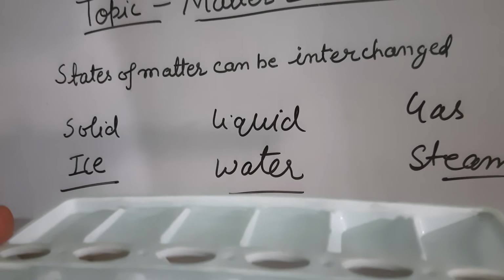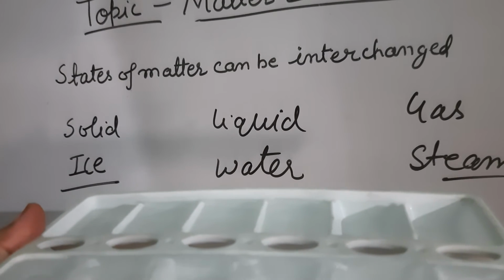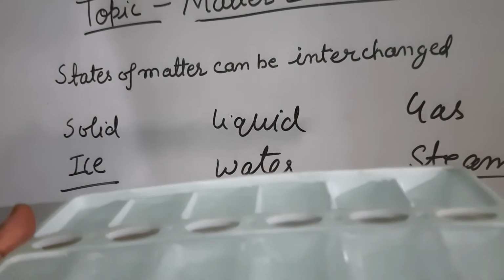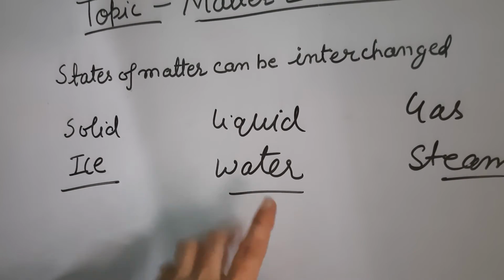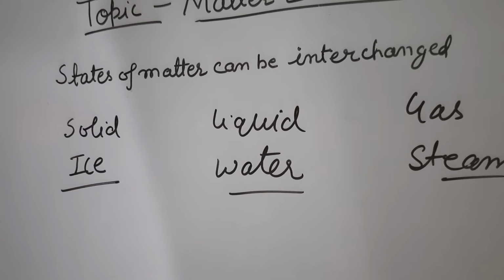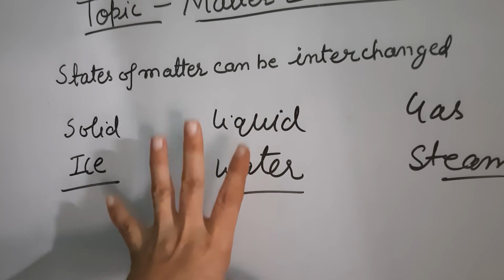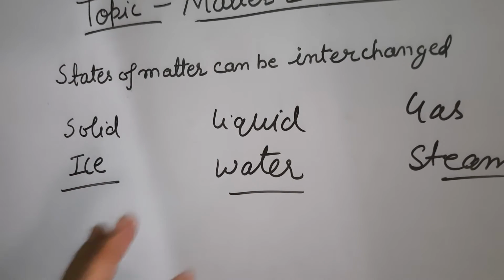Ice is the solid form of water, and when I keep it outside for some time, it will change into water. Water is the liquid form. And you might have seen when we make tea, steam comes from the tea.